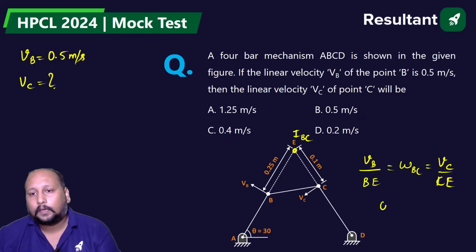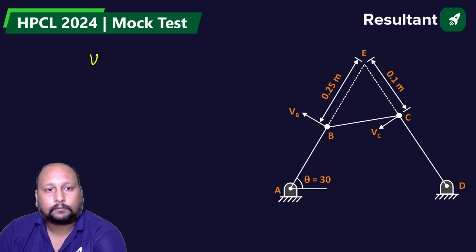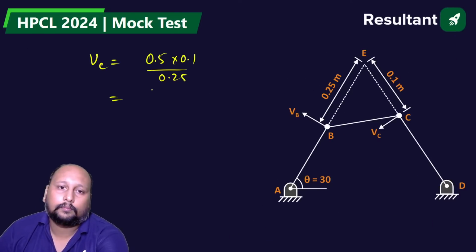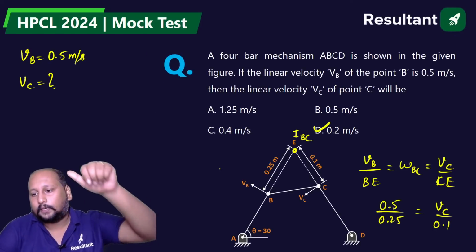Just place it. This is 0.5, BE is 0.25. VC we need to calculate, CE is 0.1. So we are getting VC equal to 0.5 into 0.1 by 0.25. That is simply 0.2 meter per second. Option D is the correct answer.